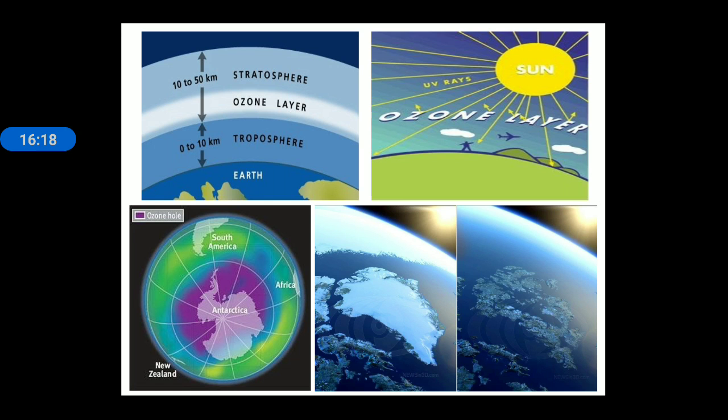If the ozone layer is damaged, then UV light will pass from the sun and strike the earth's surface, and ultraviolet radiation damages our body, that is, it may lead to skin cancer or cataract. So these UV rays are blocked by the ozone layer. So the ozone layer plays a very crucial role in protecting the environment from UV radiation.